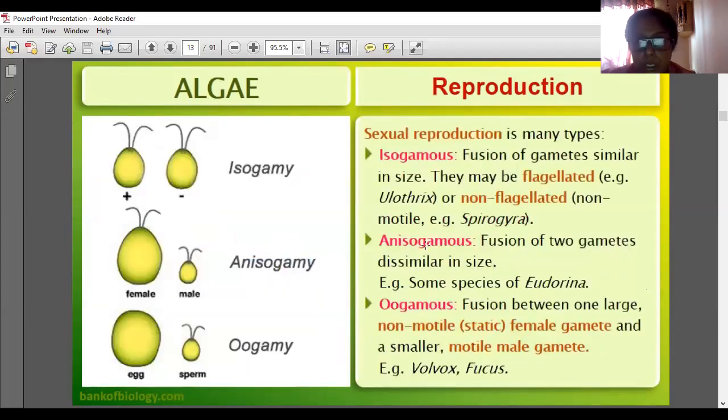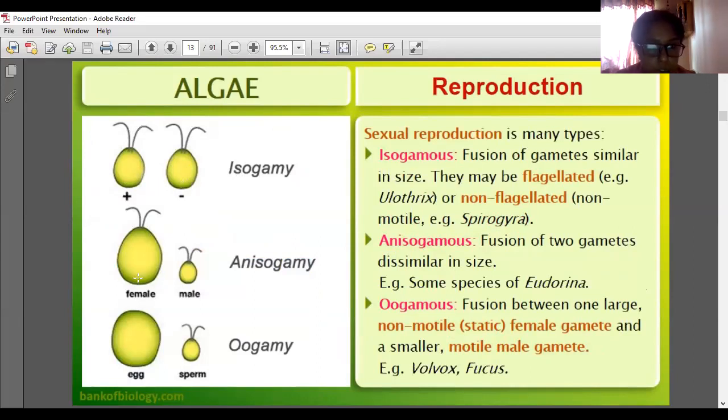Sexual reproduction has many types. Isogamous means both the gametes, the male and female gamete, are the same in size. As they possess flagella, they are motile. If they do not possess flagella, they are non-flagellated and not motile.